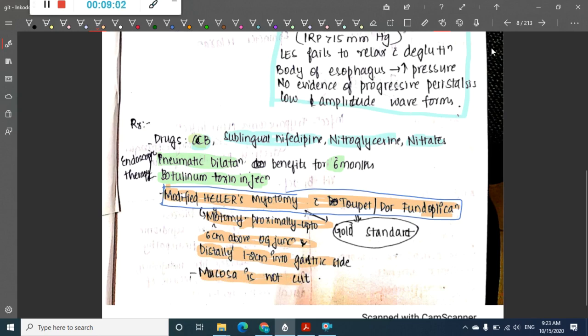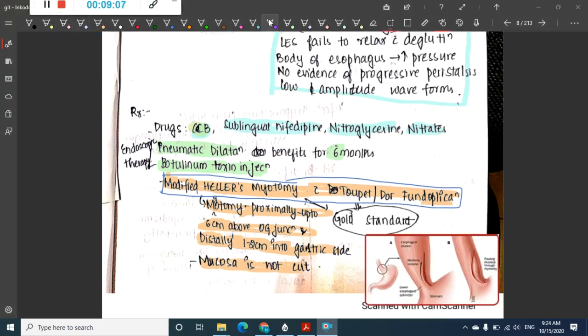I'll just show you the picture also, just a minute. So this is the incision that we give. First we see the esophagogastric junction. We give the incision up to 6 centimeters above the esophagogastric junction, and 1 to 2 centimeters into the gastric side.